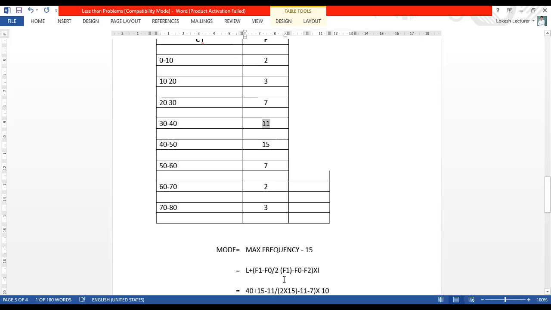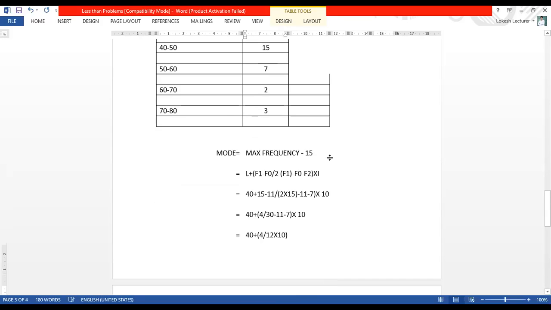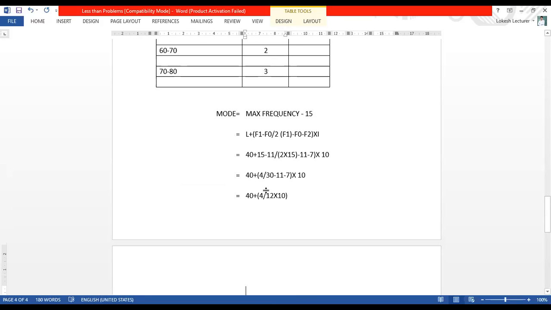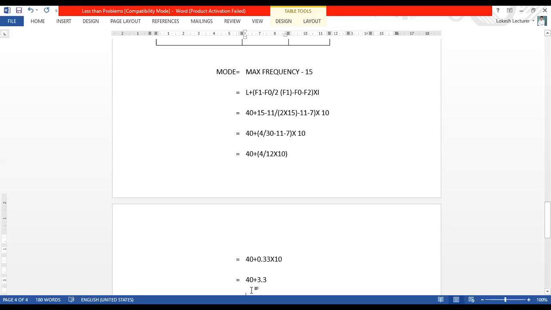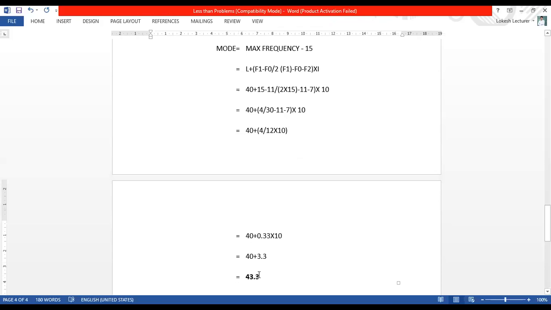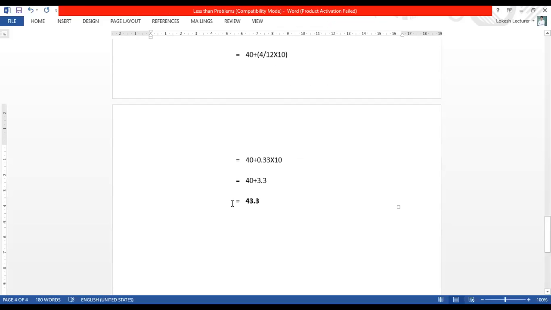Then divided by 2 into F1, where is the F1 value here? 15. F0 value 11. Then F2 value is 7. Based on that, we have to calculate. Then the i is the difference between the class interval that we calculate. Then the calculation part we know: 40 plus whatever remaining value you can calculate. Finally, you will get almost 43.3. There is almost 1 or 2 difference comparatively with mean and median. So this is the answer for mode.